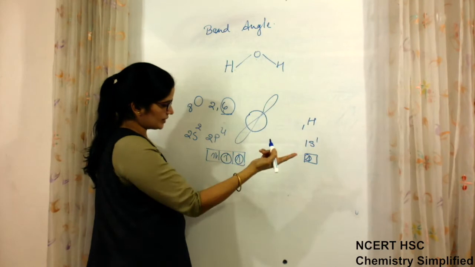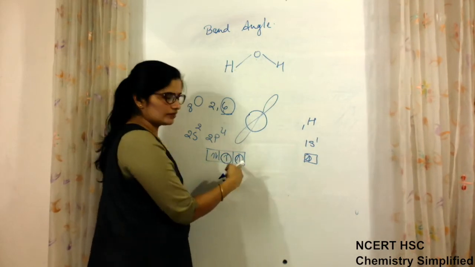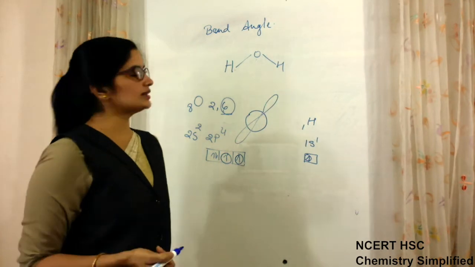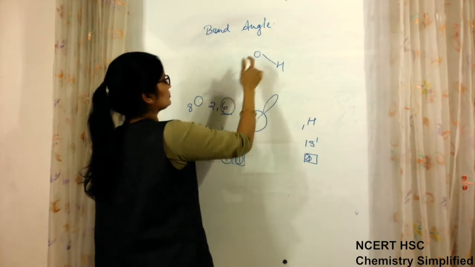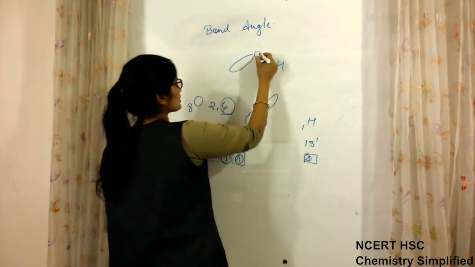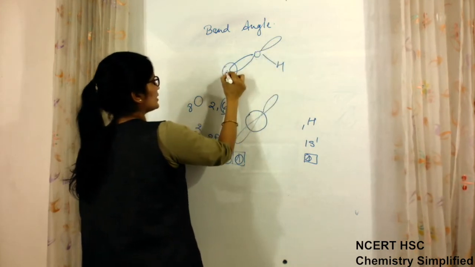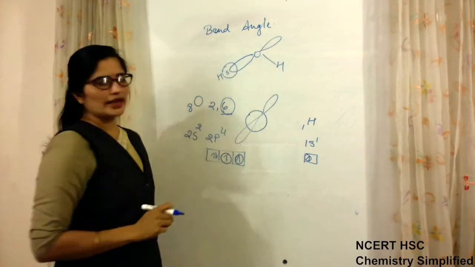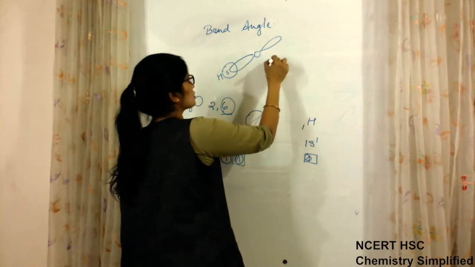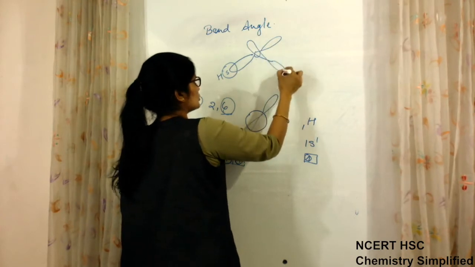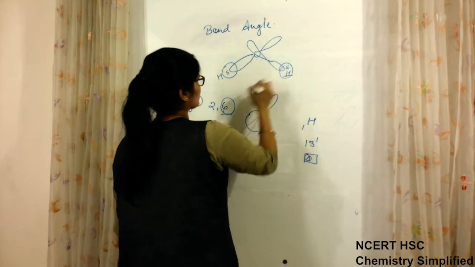So this and the second hydrogen can overlap to complete this, and this is overlapping with this to form the bond. Actually this happens. So p orbital of oxygen is overlapping with s orbital of hydrogen, and another p orbital of this oxygen is overlapping with s of hydrogen.